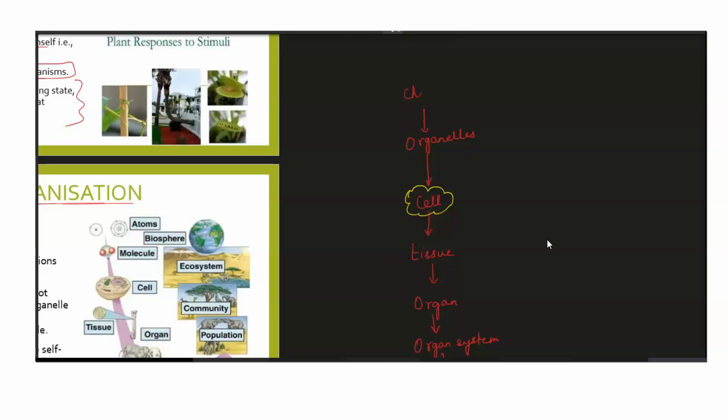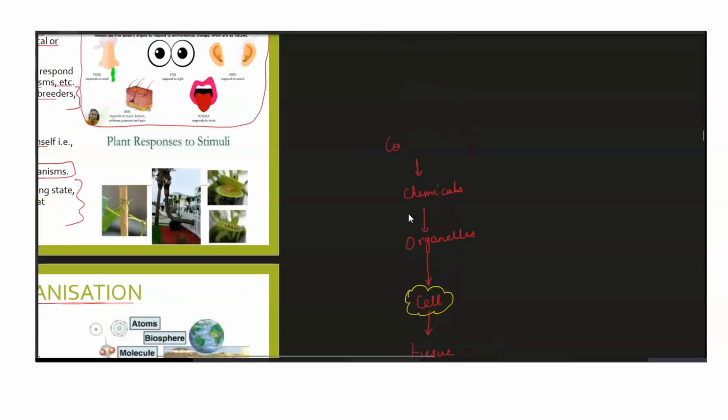And what are these chemicals made up of? These chemicals are ultimately made up of different compounds, isn't it? Many different types of compounds will be there, and these compounds will be made up of different molecules, isn't it? And these molecules will ultimately be made from different atoms. So atoms are the smallest unit of anything, whether it's a living thing or a non-living thing. You see, there is a very thin line between living and non-living. We all are made up of atoms.